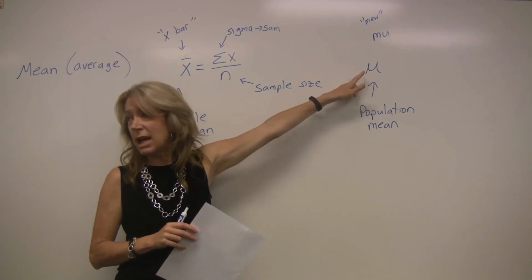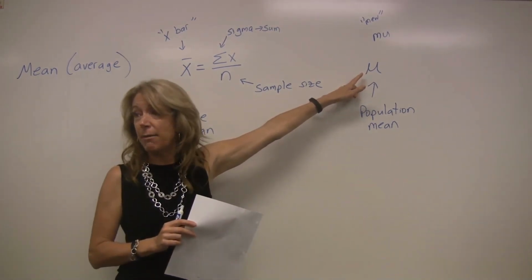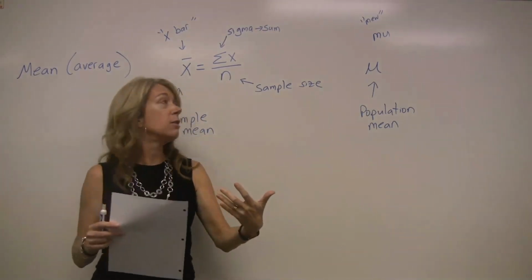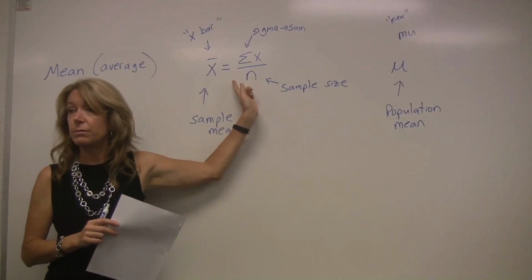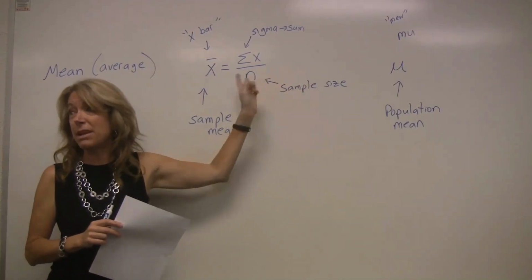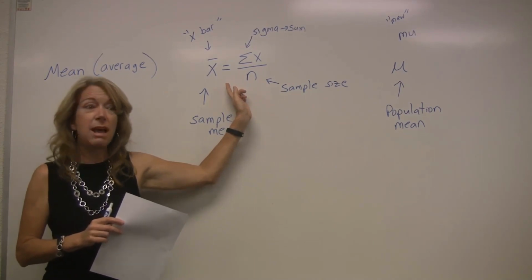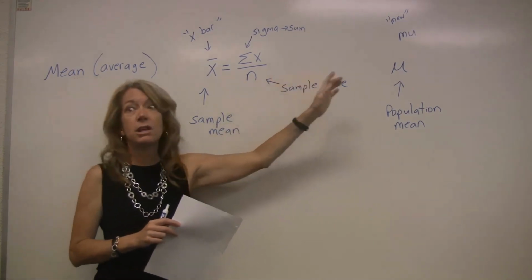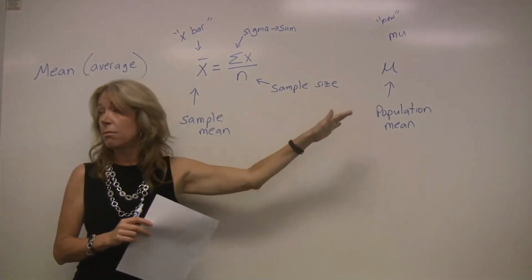But because I don't have time to go find everybody, and I have you here as my captive audience, I'm going to find the average of just the 40 in this room, which would be a sample mean, which is X bar. They may or may not be the same. I might find that the average age in this room is 20, but the average age of all LMC students is 22.9. So these may not be the same.